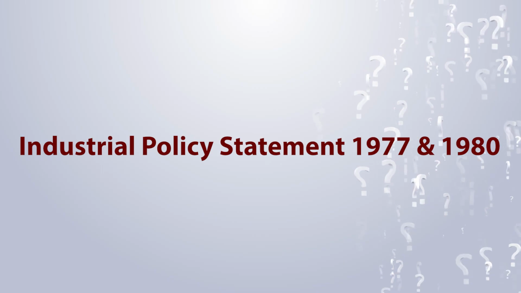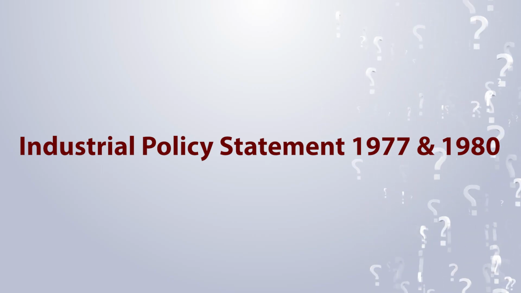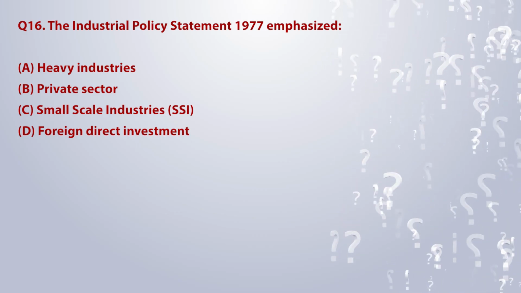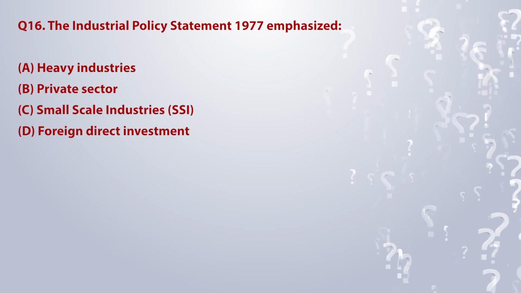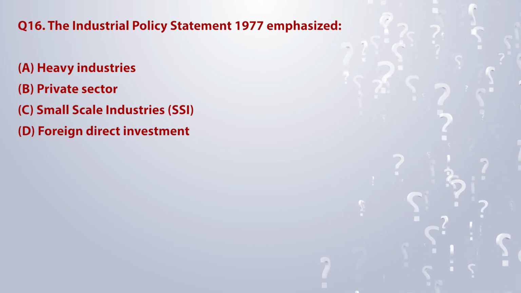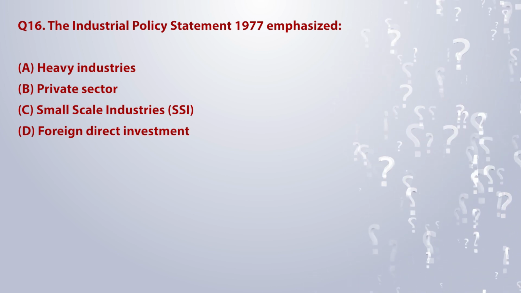Topic 4. Industrial Policy Statement 1977 and 1980. The Industrial Policy Statement 1977 emphasized. The options are A. Heavy industries. B. Private sector. C. Small-scale industries, SSI.